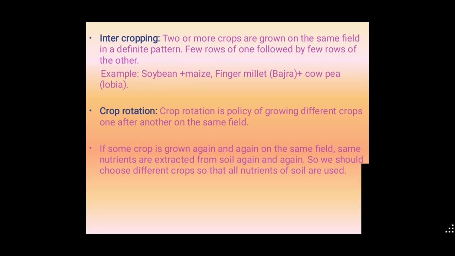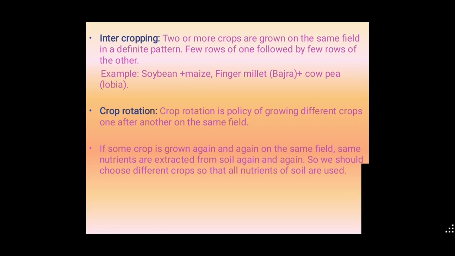By changing the crops six months after six months, that is called crop rotation. In the same land, twice or thrice we are changing the crops. That is called crop rotation.